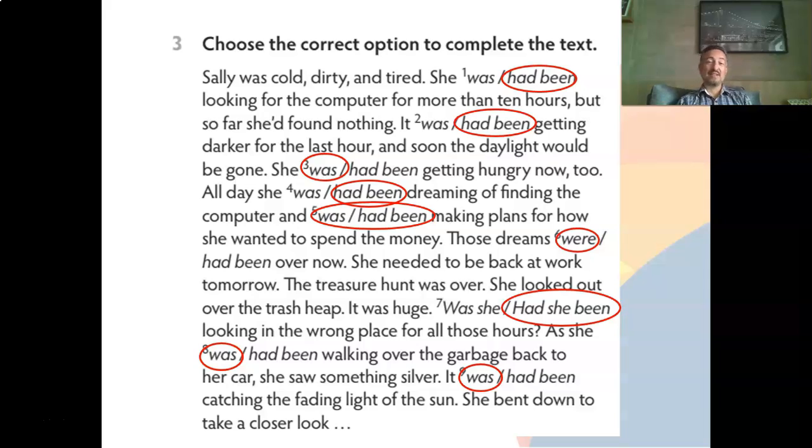Well, this activity is not that easy, okay? You have to understand the context and analyze if it was something that was an ongoing action in the past up to another action, or it was a specific action in the past. Once you decide which one it is, you are going to circle had been or the past. Okay? I hope you could do it.